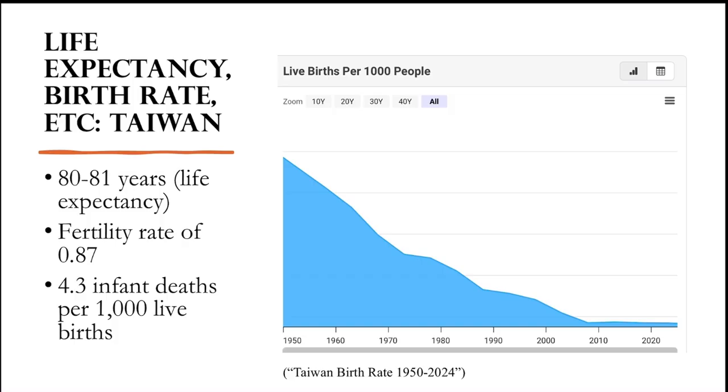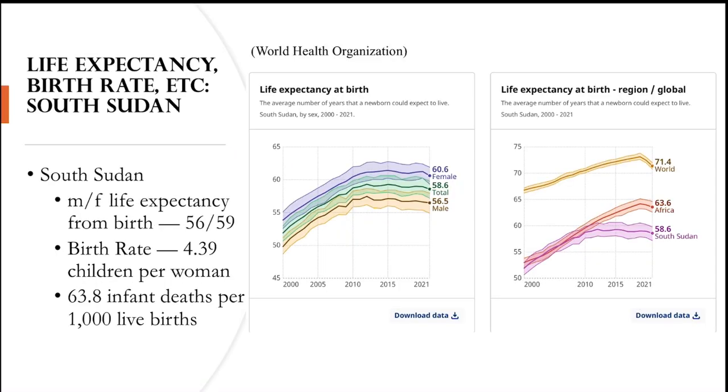These three statistics suggest high-quality healthcare and career opportunities for women, as lower fertility rates are generally attributed to women who are prioritizing career over childcare, and the infant death rates and life expectancies can be attributed to high-quality healthcare and potentially things such as food quality and water quality. South Sudan, however, has essentially the polar opposite of all three of these statistics.